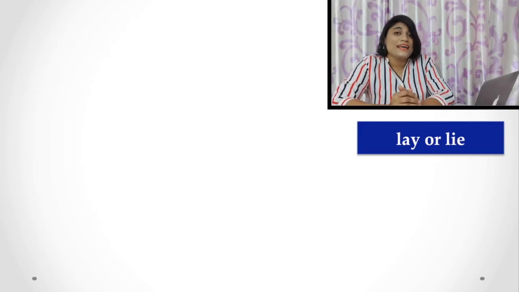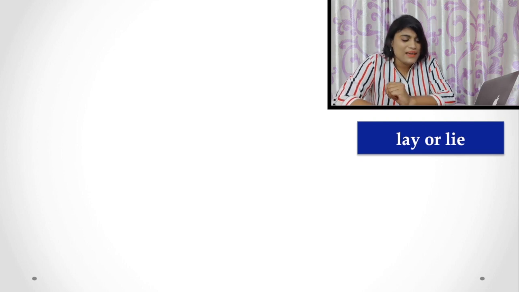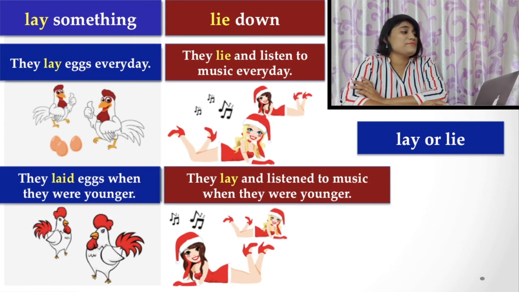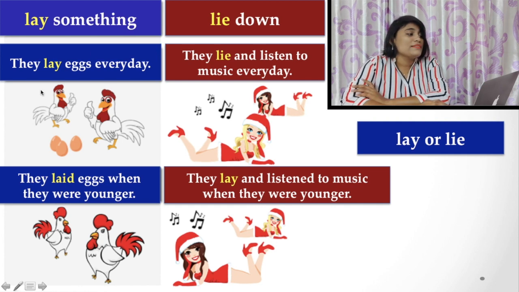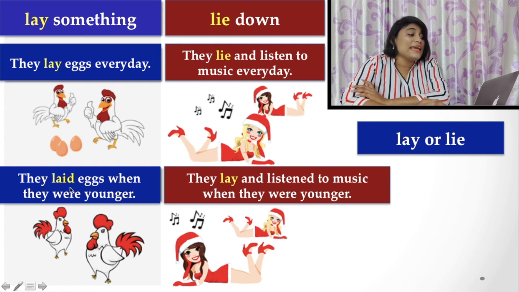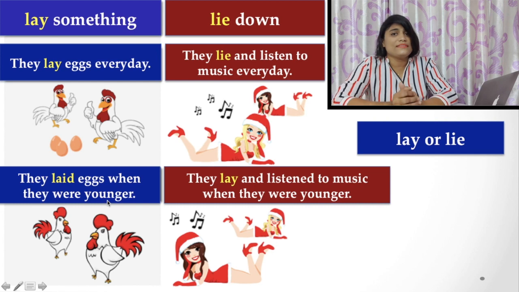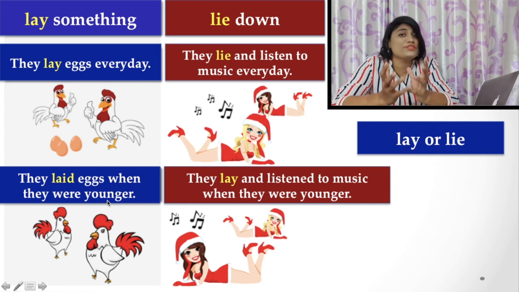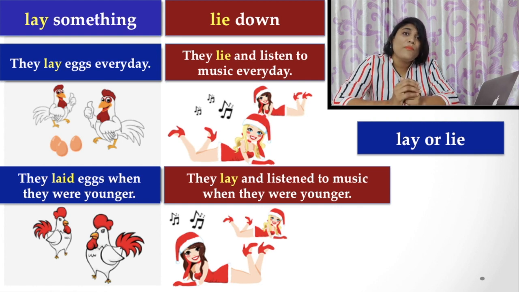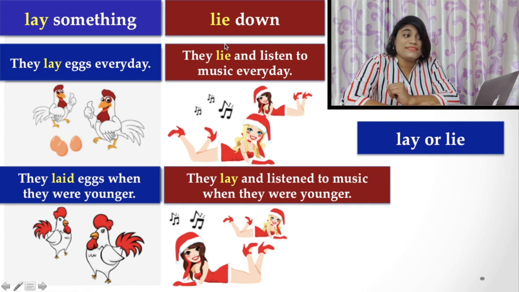First, lay or lie. What is the occasion and what is the meaning? Let's see the picture here. Here you find in this picture lay something. That means they lay eggs every day. They laid eggs when they were younger. You find here the verb lay means to put down, and its past form is laid. But lie, what is the meaning of lie?